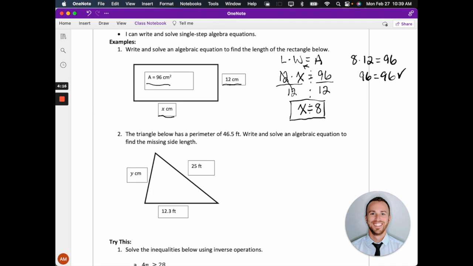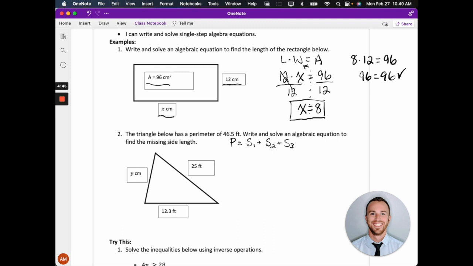So when we talk about perimeter, remember, to find the perimeter, I'm just going to add up all of my sides, right? So my formula is just going to be perimeter equals my side lengths all added together. If it's a triangle, it has 3 sides, so it's side 1 plus side 2 plus side 3. And that gives me the perimeter of the triangle.